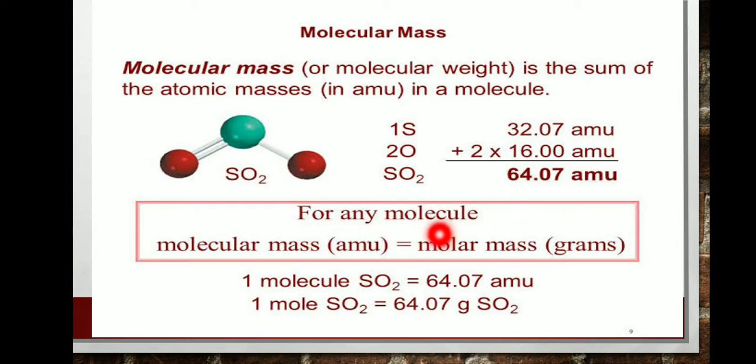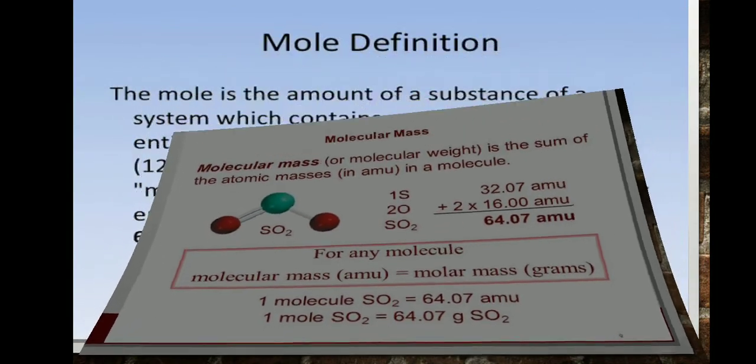For any molecule, molecular mass equals molar mass. Molecular mass in AMU, molar mass in grams. Therefore, 1 molecule of SO2 equals 64.07 AMU. Therefore, 1 mole of SO2 equals 64.07 grams of SO2.